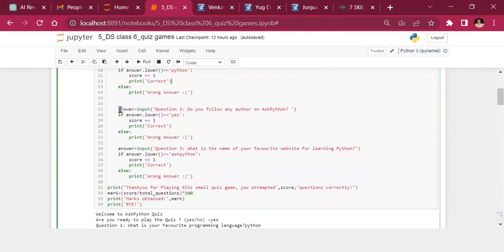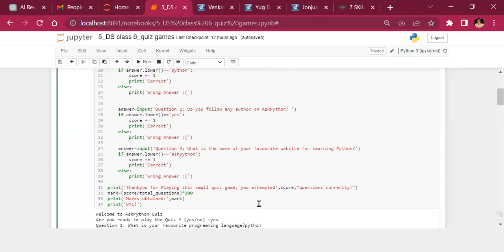Then ask the question, do you follow any author on Ask Python? Ask Python website is like a blog, and wait for the answer. If it is yes, then again score +1, and then show the third question. What is the name of your favorite website for learning Python? And if the answer is Ask Python, score +1, otherwise say wrong answer. At the end of it, say thank you for playing this small quiz game.